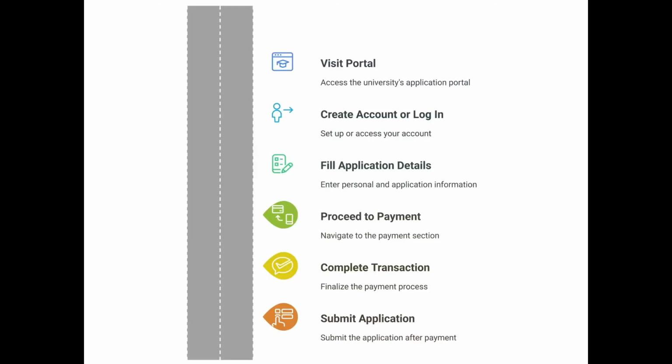So now let's talk about how you can pay the fee. Payment must be made directly on the university's official application portal before submitting your application. Here are the steps. Access the university's portal, which I attached the link to in the description. You can go directly, where you will create an account, or if you have an existing account, you can log in. Set up or access your account, fill in the application details, your personal and application information, and navigate to the payment section. Once you finalize the payment process, submit the application.